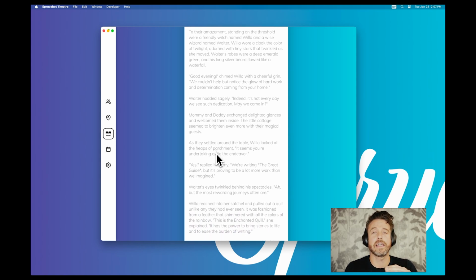All right, honestly, I thought Mommy and Daddy were going to be the Witch and the Wizard. I did not expect them to be visited by the Witch and the Wizard.